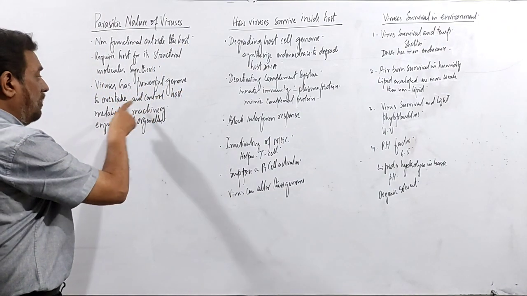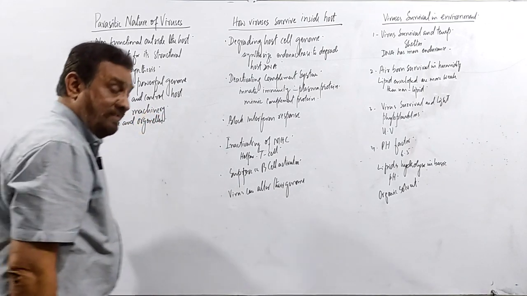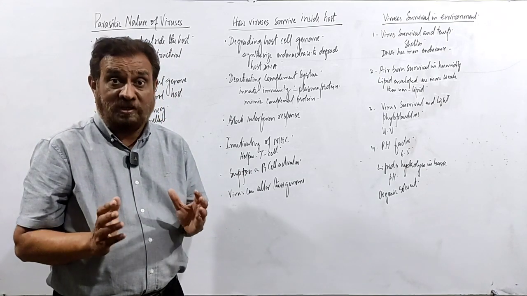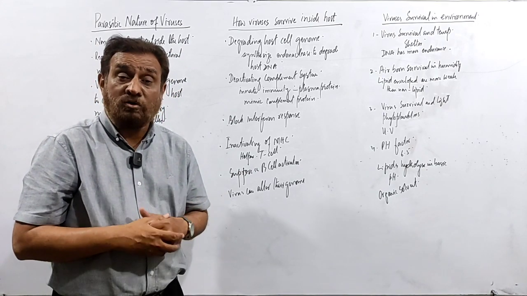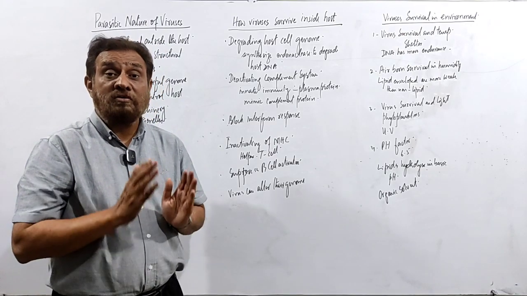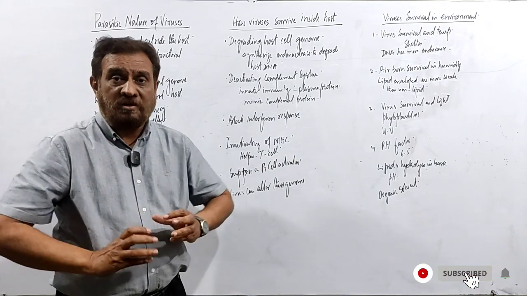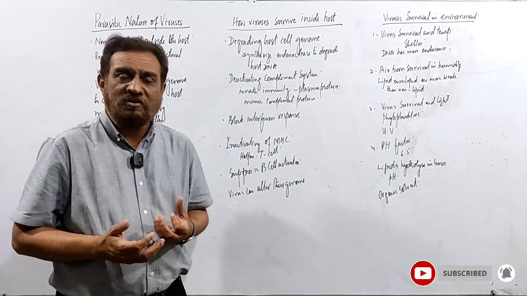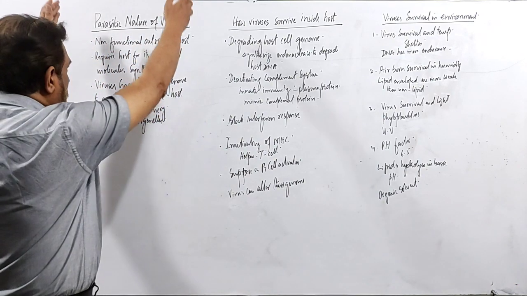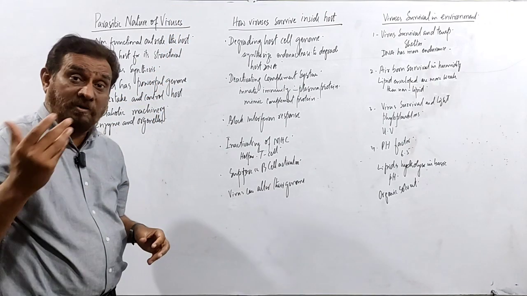Viruses have a powerful genome to overtake and control the host metabolic machinery, enzymes and organelles. But bacteria also have their own defenses, just like the restriction enzyme. These are enzymes which destroy the viral genome as well. But the virus has a powerful system by which it can enter and overcome the machinery of the host. That's why it is parasitic. The virus has a parasitic nature and parasitic adaptation.